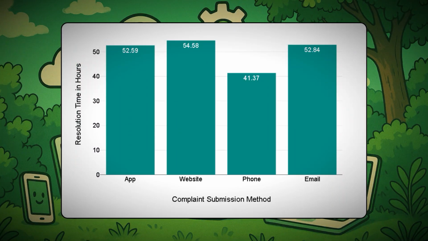The next bar graph represents the resolution time in hours and the complaint submission methods. And among all the submission methods, you can see the complaints which are registered through phone have taken less resolution time compared to others. And overall, the resolution time taken by the Folog company is much more than the average market resolution time. This you can see in the next graph.